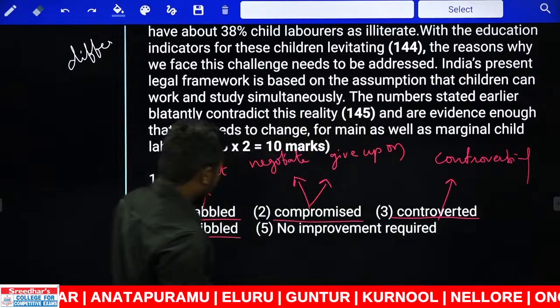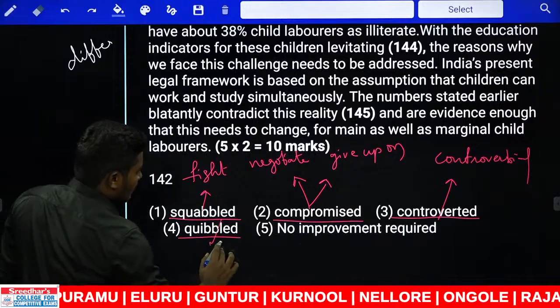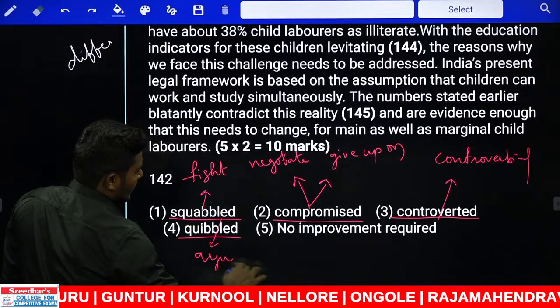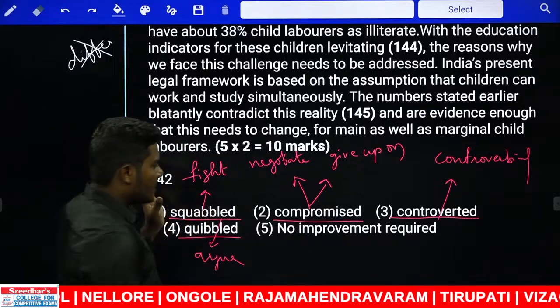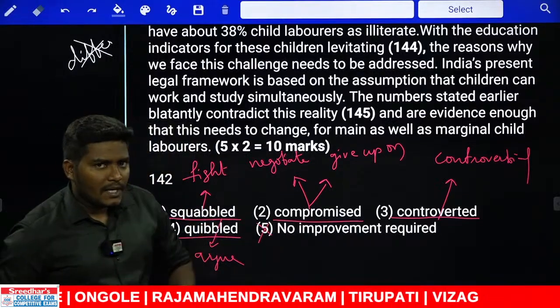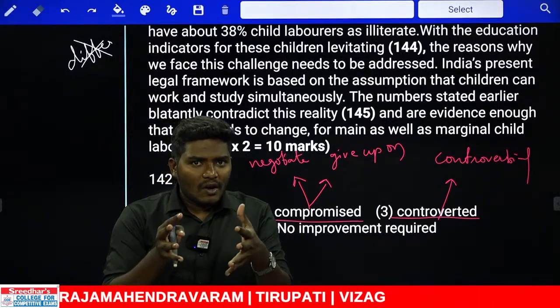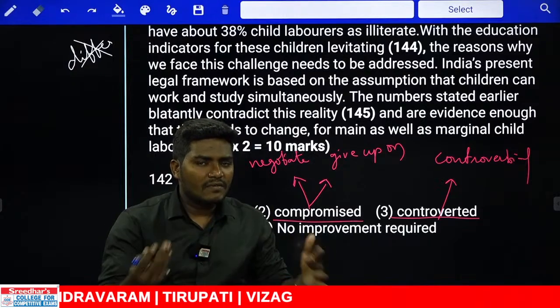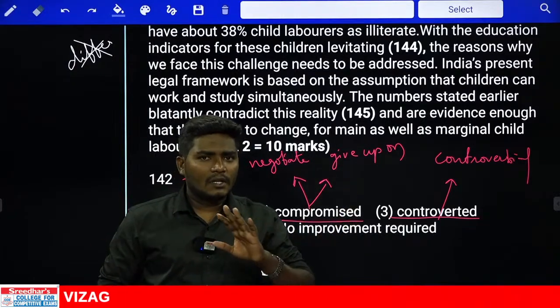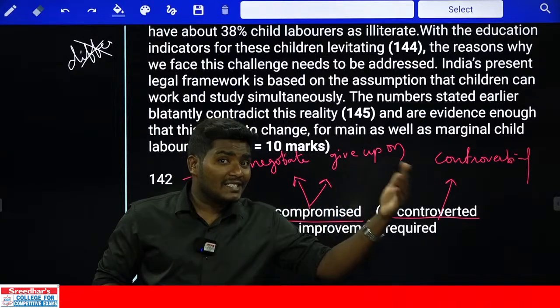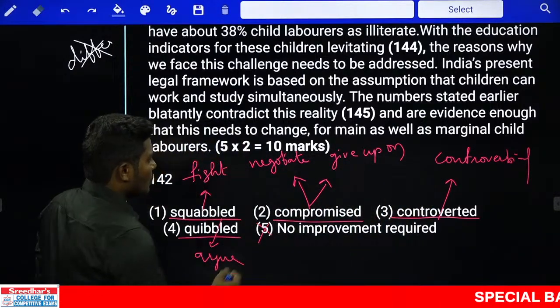Okay. Another one is what here? Quibbled. Quibble is nothing but to argue. Now, we cannot even use the word differ. Differ should be changed first of all. Now, we are speaking about a sentence where 2 million of this type of people have given up their education. They are not studying anymore to work as child laborers. They have given up, they have compromised their education. So the answer should go for the second one.